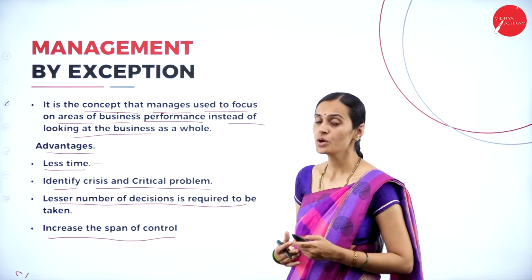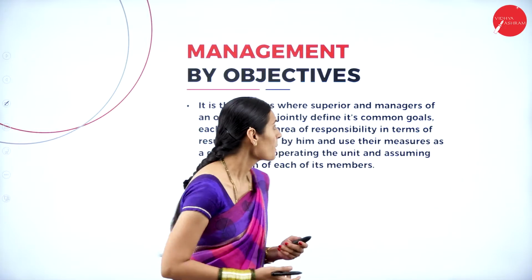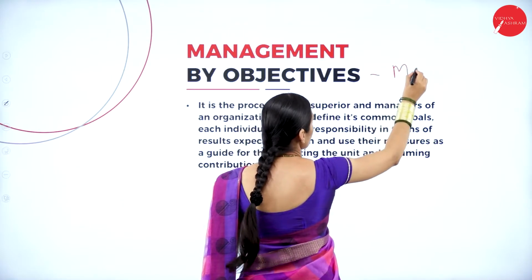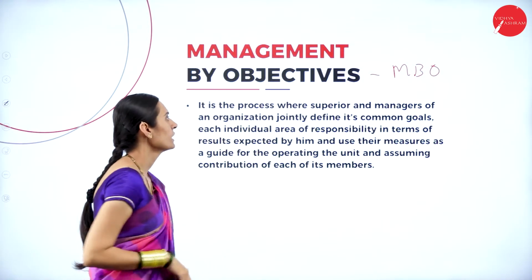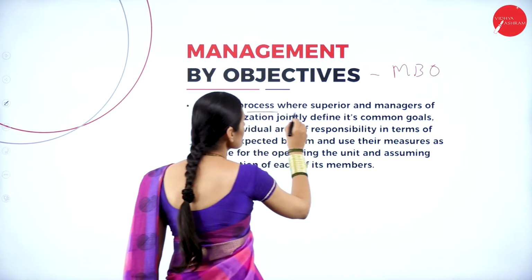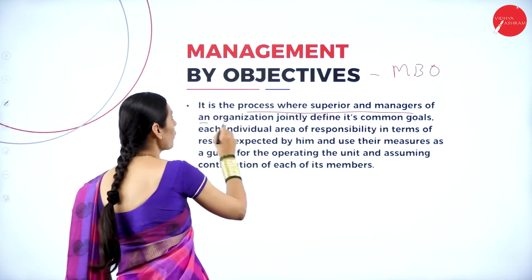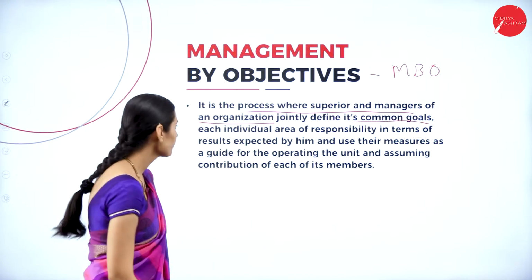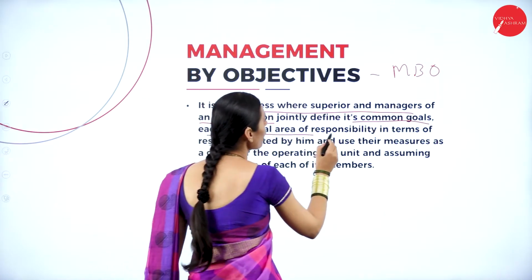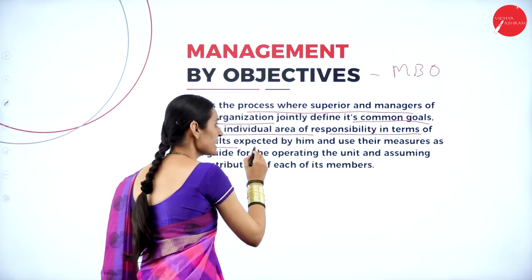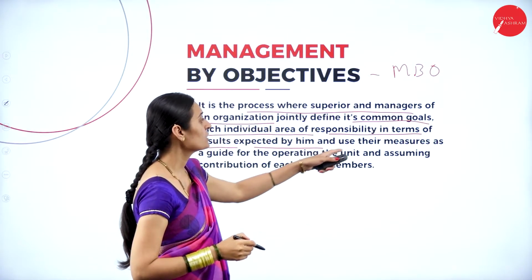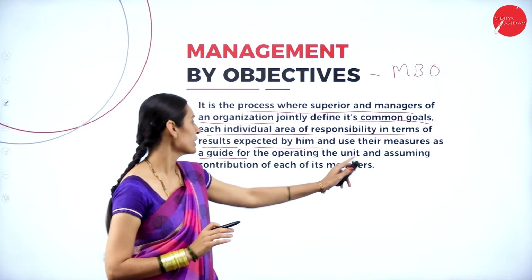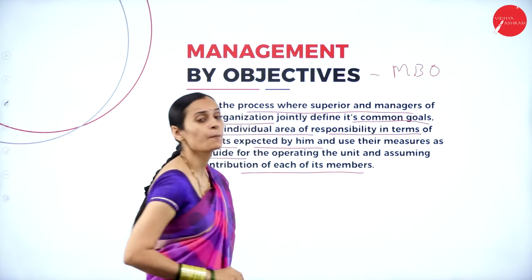Next, let us go to another important concept, management by objectives, that is MBO. What do you mean by MBO? It is the process where superiors and managers of the organization jointly define the company's goals and each individual's area of responsibility in terms of results expected, and use these as a guide for operating the units and assuring the contribution of each of its members.